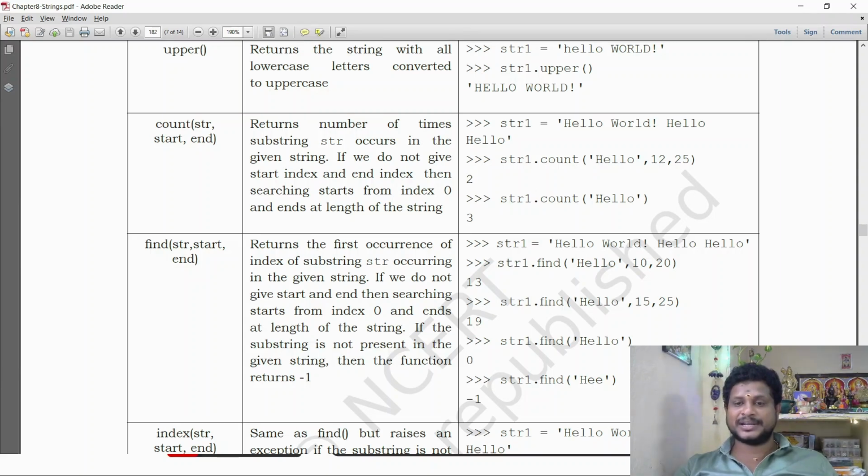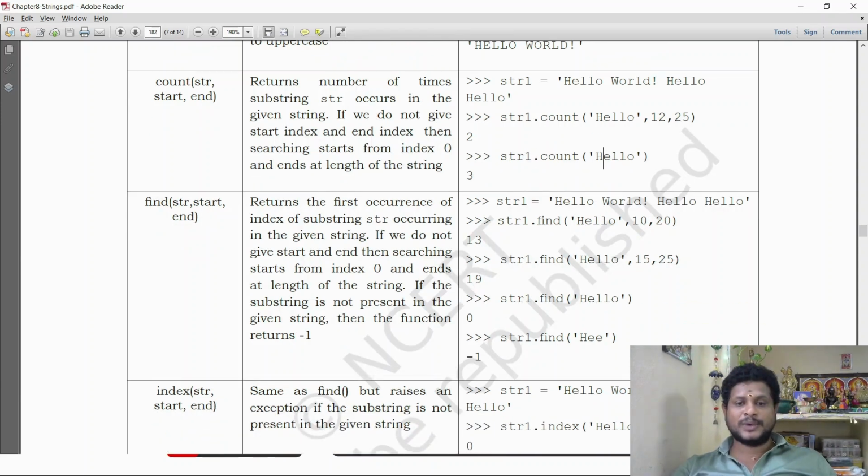Here it doesn't mention a start index and stopping index. That's why it considers starting from 0 and ending at the last one. But here I mentioned the start and stop. If we mention the start and stop, it will count within that limit. If I don't mention the start and stop, it will count from everywhere. Next one, find. So this is count and this is find.